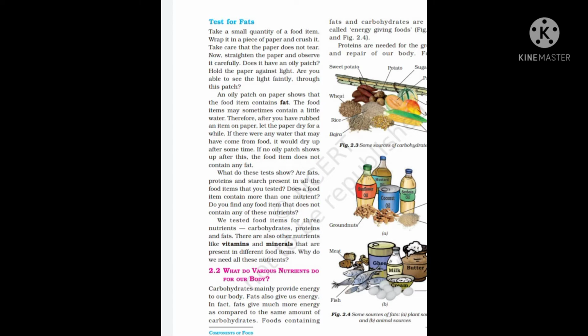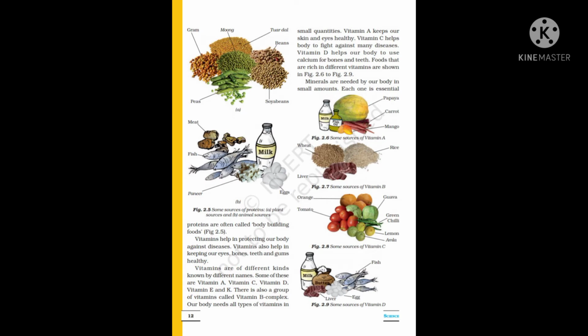There is a test for fat. It is very easy to do. We know what fat is, that is the oil content present in the food. So we can easily identify the presence of oil by wrapping or covering the food item in oily paper or butter paper. What we can see? Yes, we can see the oily patch over the paper. This oily patch over the paper indicates the presence of fat in the food item.